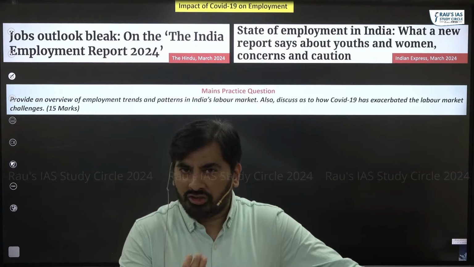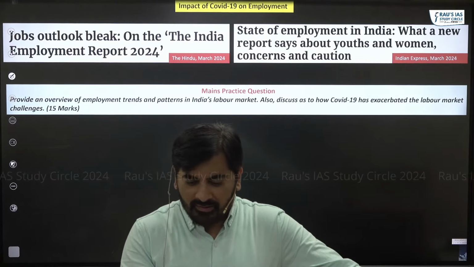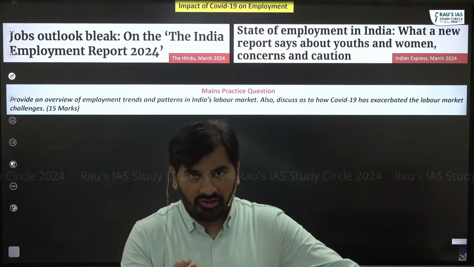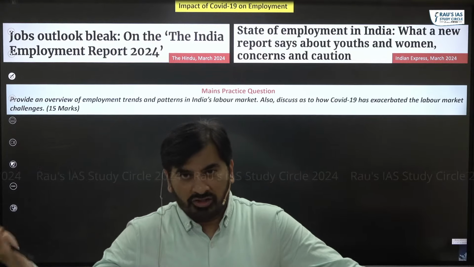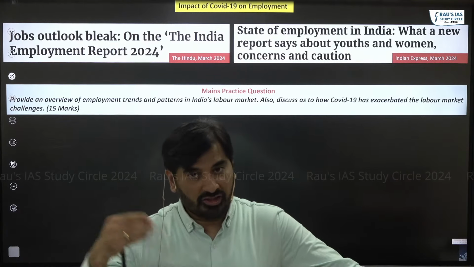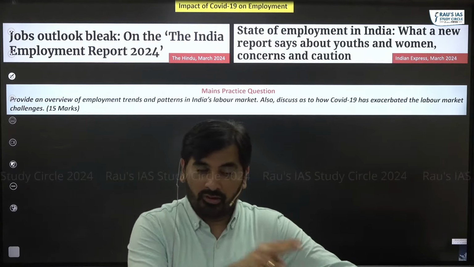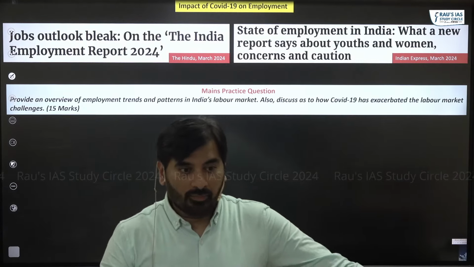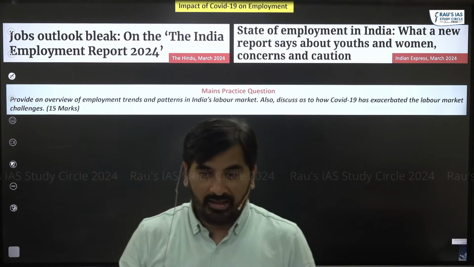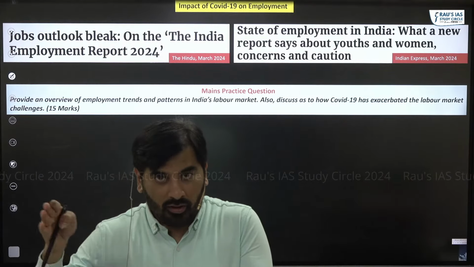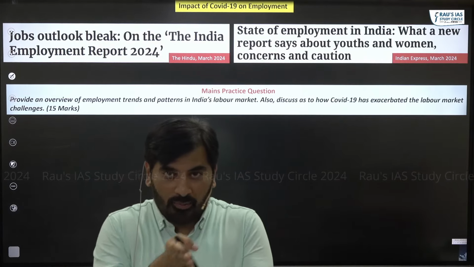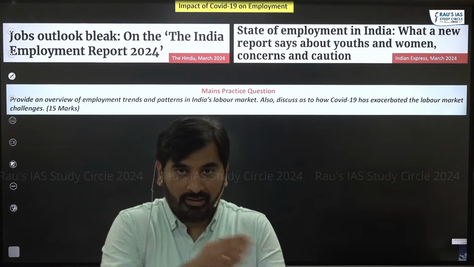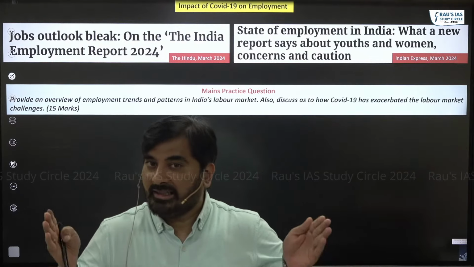What do you mean by watershed? See, when we say a particular event is a watershed, the situation before and the situation after are completely different. In a way, what ILO is highlighting is that the employment scenario after COVID-19 and the employment scenario prior to COVID-19 are completely different.